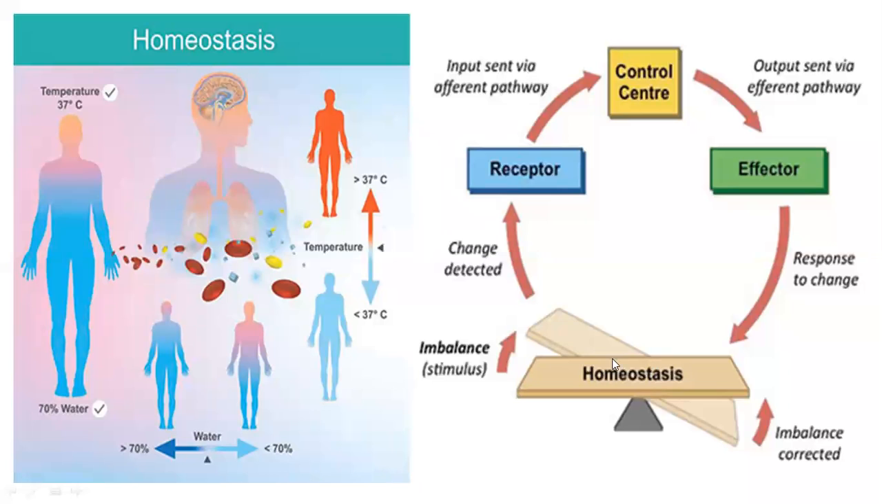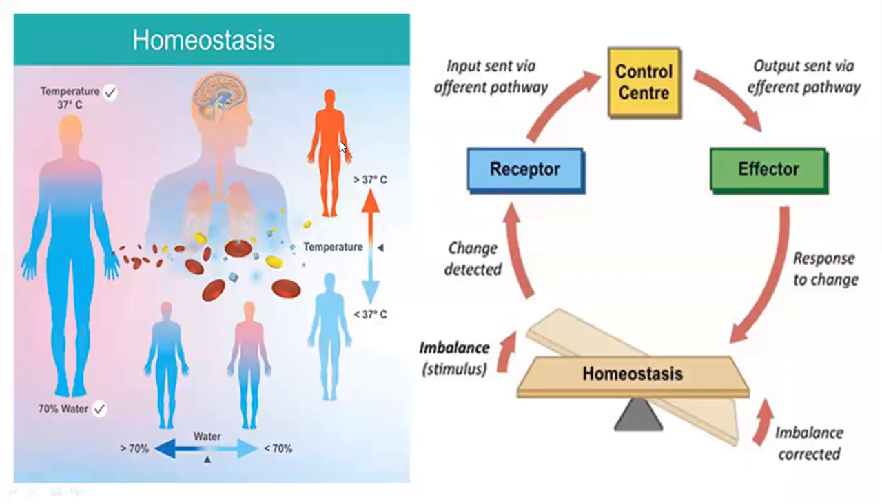This is the first and foremost function of the integrating systems present in our body. For example, our body temperature must be 37 degrees Celsius. At 37 degrees Celsius, the water would be 70%. This is a normal condition. When water content is normal, the body fluids flow and maintain the body temperature. Maintenance of body temperature is also one of the homeostatic mechanisms.